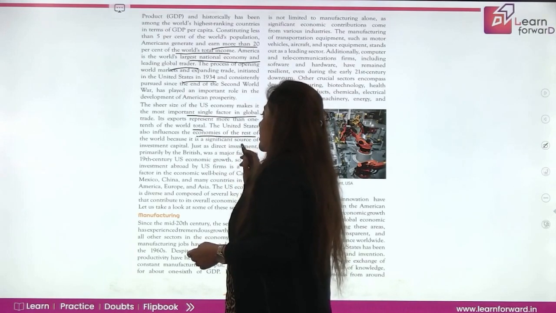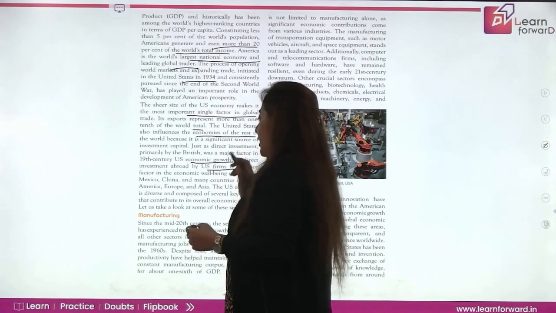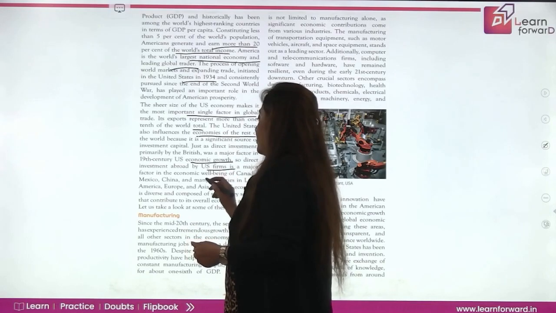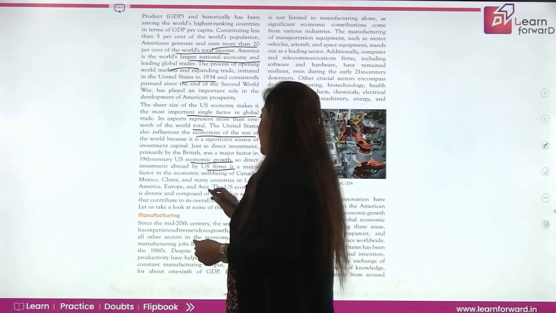Just as direct investment, primarily by the British, was a major factor in 19th century US economic growth, direct investment abroad by US firms is a major factor in the economic well-being of Canada, Mexico, China and other countries in Latin America, Europe and Asia.